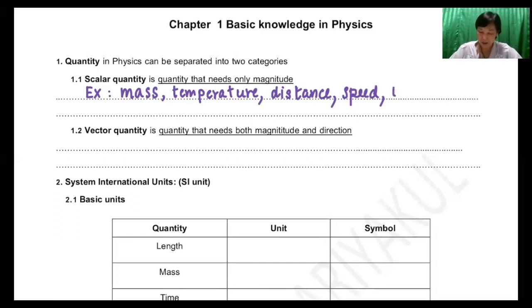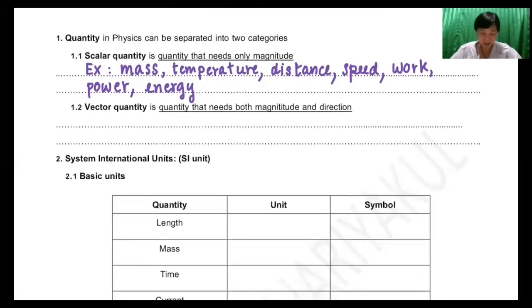Next that I would like you to know is work, power and energy. Here are examples of scalar quantity. Actually, others can be scalar quantity, for example, volume, density, but I will not list them for you. If you would like to take notes, you can write by yourself.